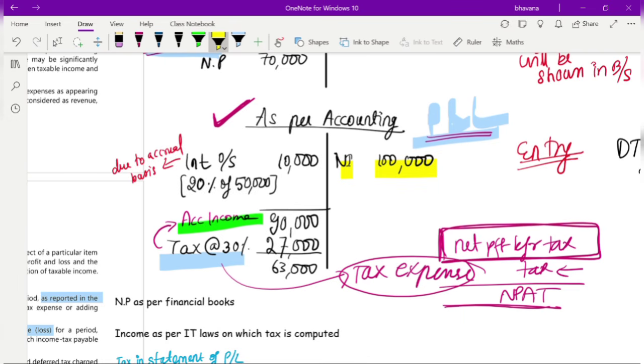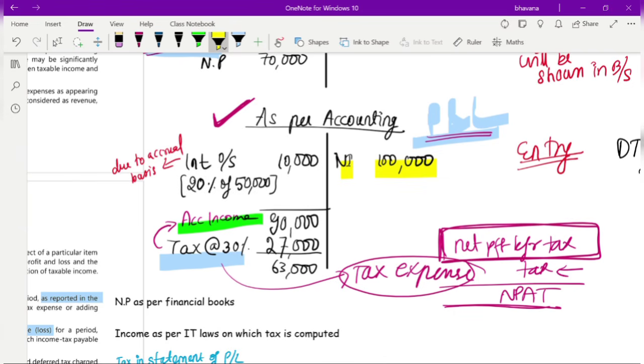But in the same year, you did not pay the interest at all. So basically it is nothing but your outstanding interest, because the expense was belonging to the current year, but you did not pay the interest that year. So that will be your outstanding interest for this year.